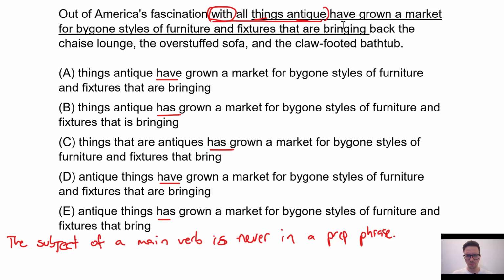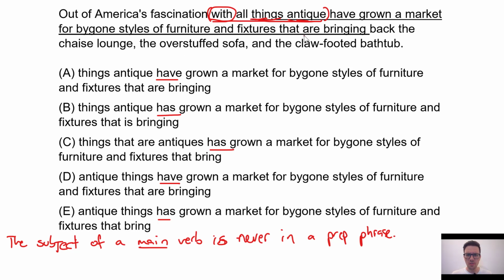And so any of these words here cannot be the subject. Now, some people get confused by this idea of main verb. Well, what's a main verb? A main verb is a verb that's part of a main clause. The easiest way to understand that is to put it against something that's not a main verb.